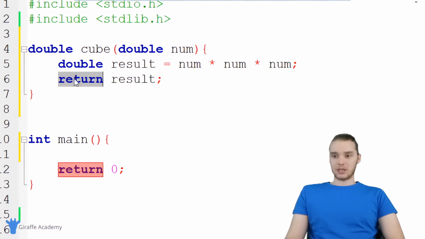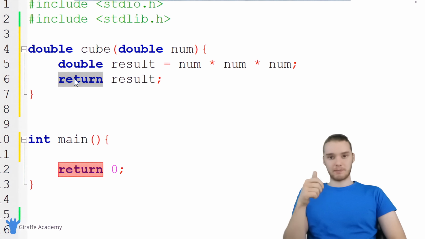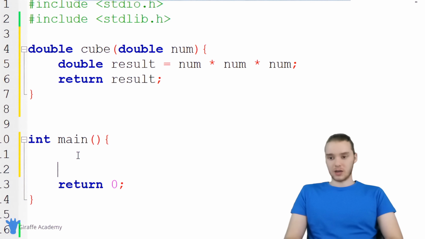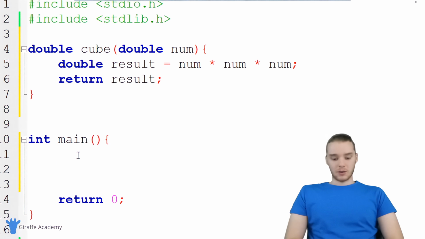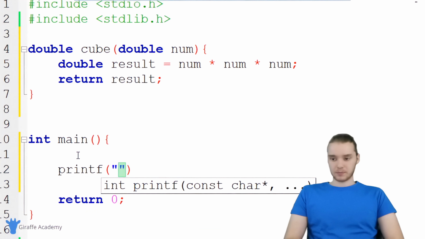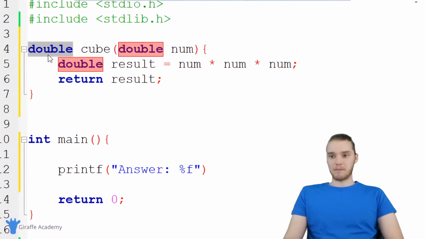This return keyword is basically going to do a couple of things. The first thing it does is it breaks us out of the function. Wherever we put that return keyword, it's going to break us out of the function, and it's going to return this value back to the caller. Down here, we can actually call this function. What I want to do is print out the answer that we get back. So I can do printf, and in here I'm just going to say answer, and we'll print out the answer. So %f. I'm using %f because we're expecting to get a double back from here. Remember, double is the return type.